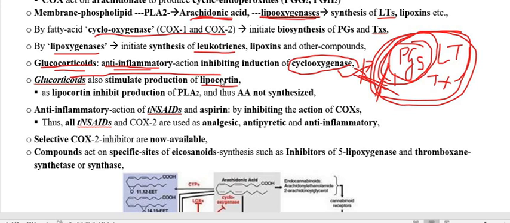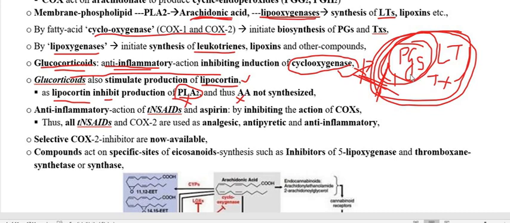This lipoprotein is going to inhibit the production of the enzyme phospholipase A2, and therefore it inhibits the synthesis of arachidonic acid. So if there is no arachidonic acid, no prostaglandin, there is no inflammation.